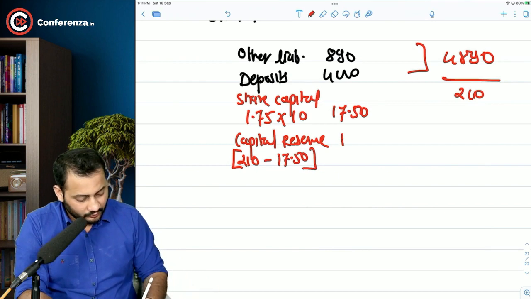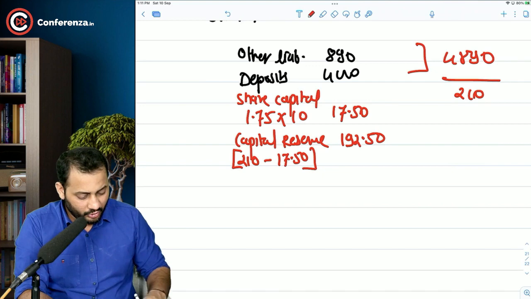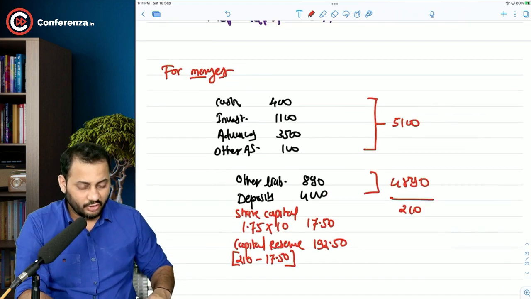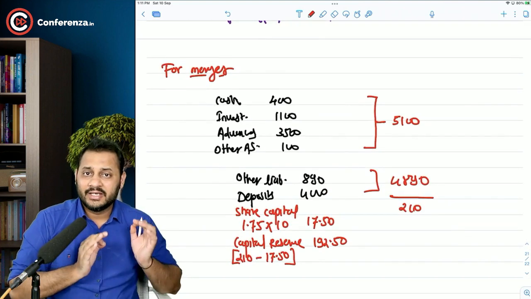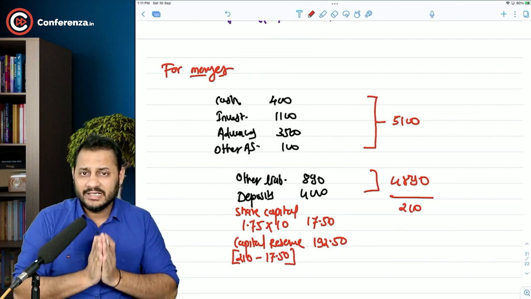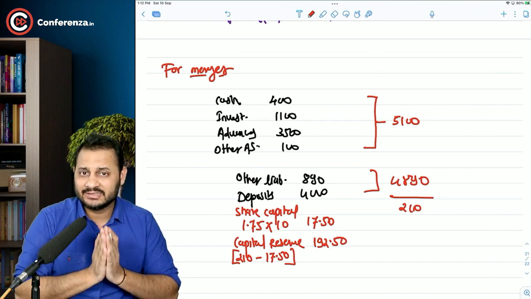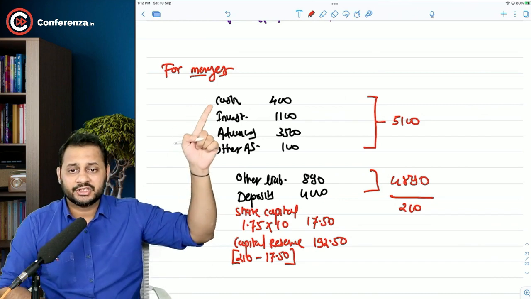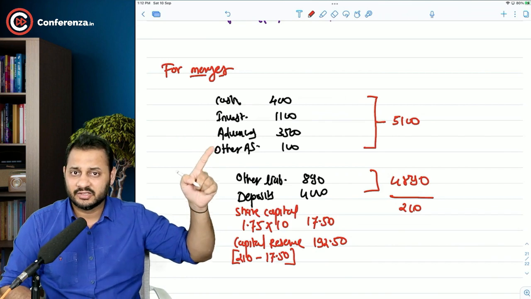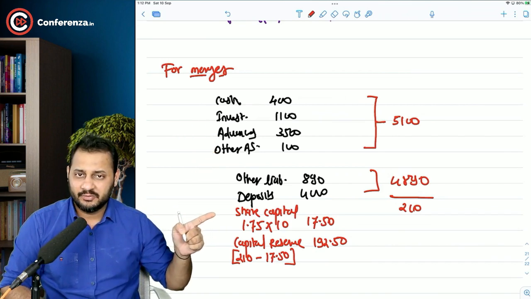That will be 192.50. So in this manner, all the assets and liabilities of bank R will get entered into bank P. So try to understand, bank P's balance sheet is as it is. Keep bank P's balance sheet as it is and add the cash, investment, advances, these figures in the respective heads. Add share capital by 17.50.